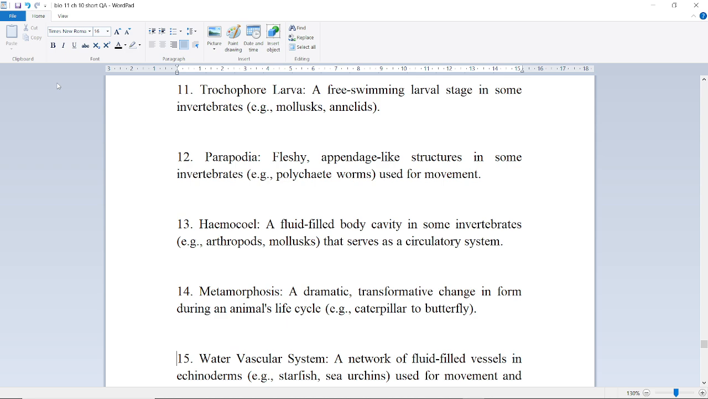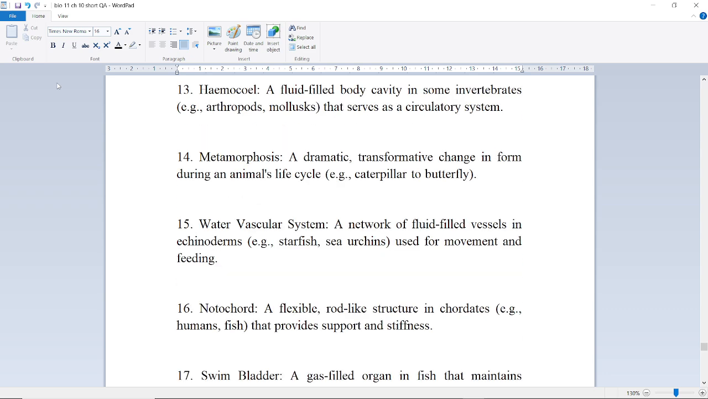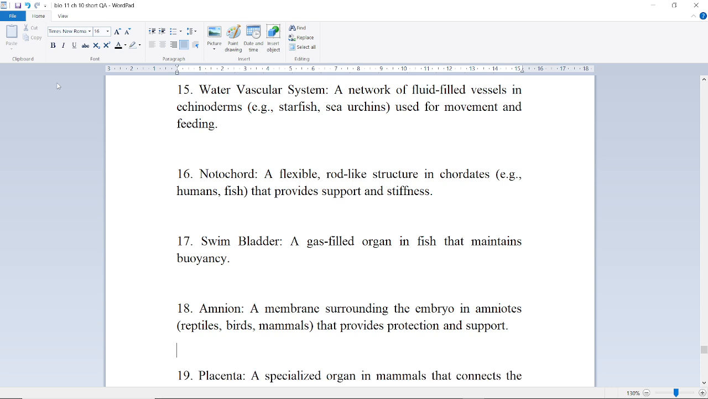Next is hemocoel, a fluid-filled body cavity in some invertebrates like arthropods and mollusks that serves as a circulatory system. Next is metamorphosis, a dramatic transformative change in form during an animal's life cycle, for example, caterpillar to butterfly. Next is water vascular system, a network of fluid-filled vessels in echinoderms, for example, starfish, sea urchins, used for movement and feeding.